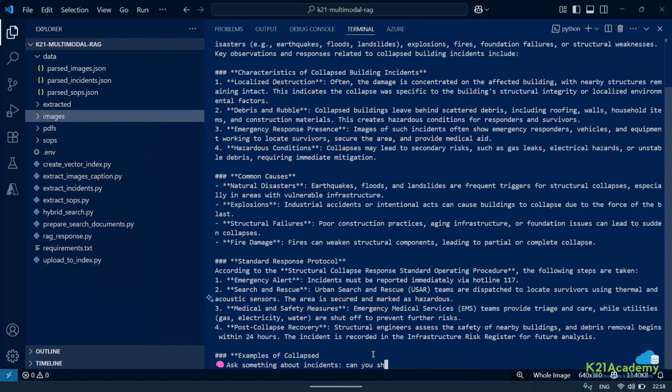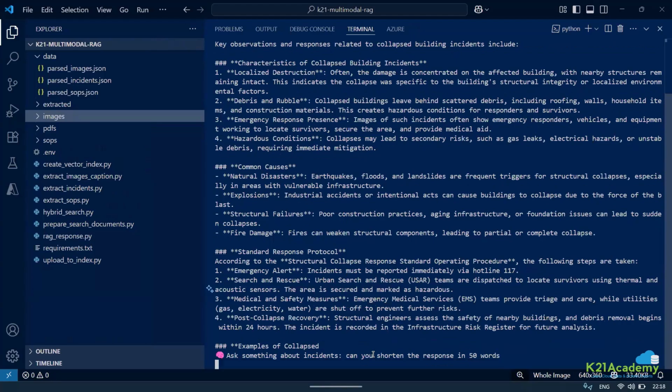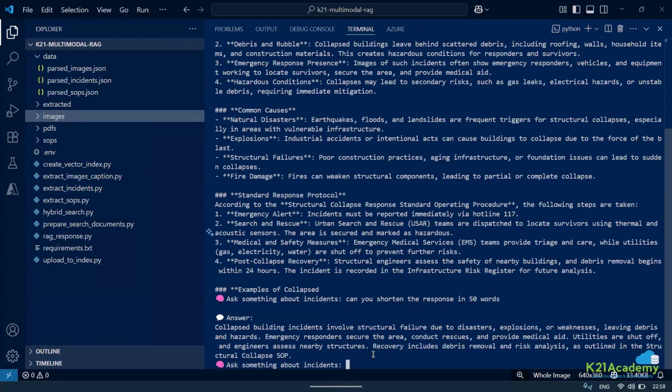Can you shorten the response? So do we have the information here? Do we have the incident response also here? Yes, we do have the incident, from the query that we did right now, to the RAG. I have not referenced the document, to be very frank. If I would have referenced, then it would have been better. But if you want to see that hybrid search is actually what is going to come here in the RAG. Correct. Hybrid was like we were getting incidents as separate responses. Yeah, we were getting the search.